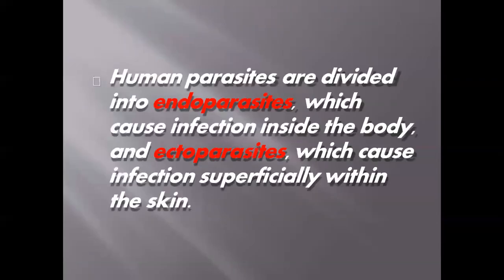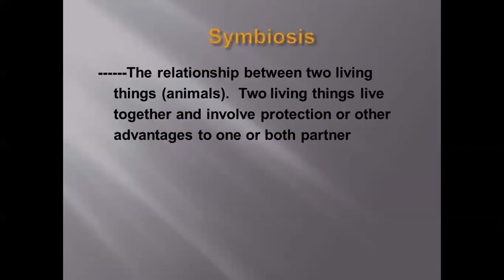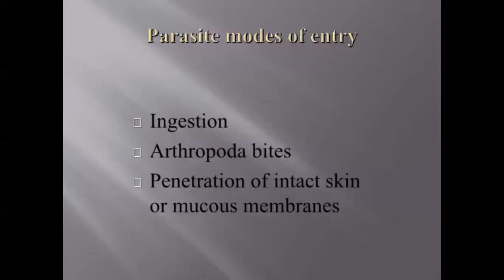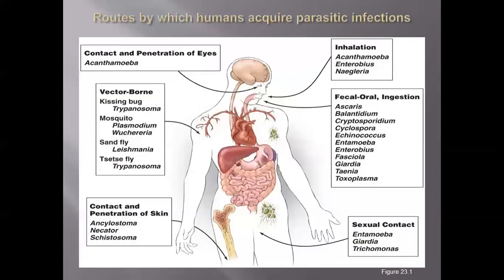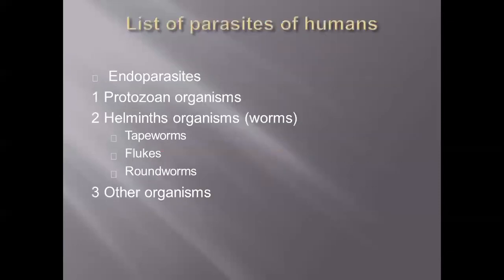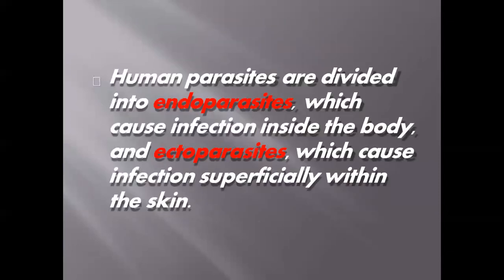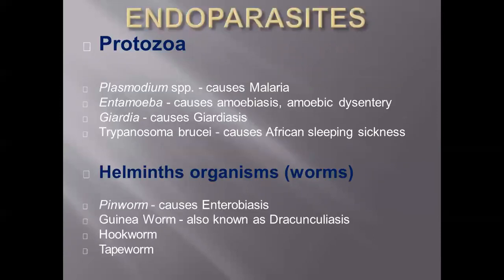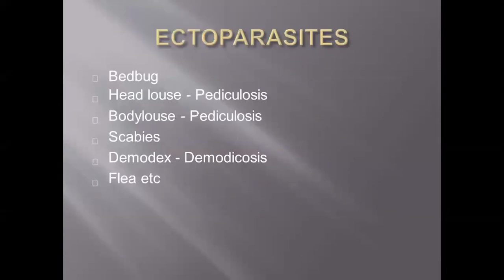With this, we are completing today's topic about parasitic infection. Today we covered what parasitic infection is, the terminology used, and the classification of parasitic infection into endoparasites and ectoparasites. Endoparasites are of protozoa and helminths, and ectoparasites are about skin infections. In the coming classes, we'll see about protozoal infections. Thank you.